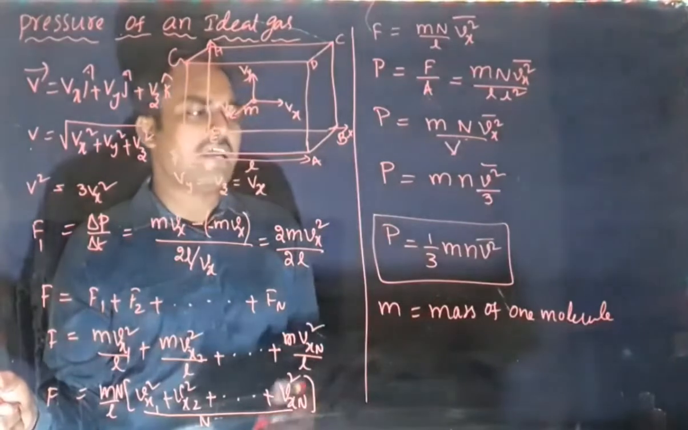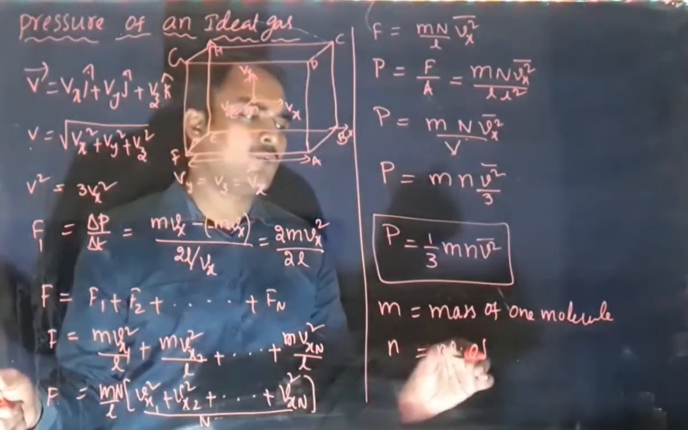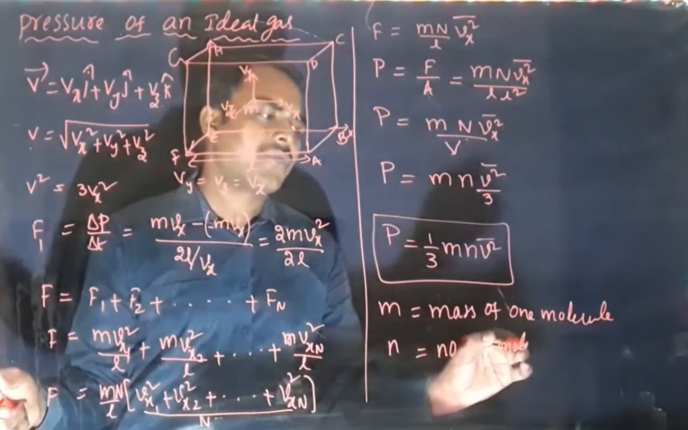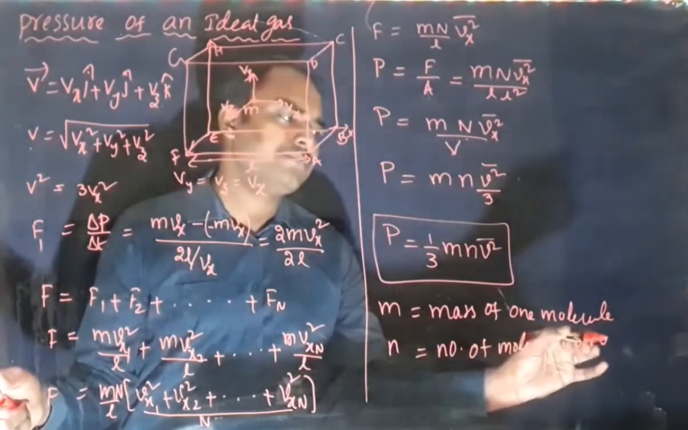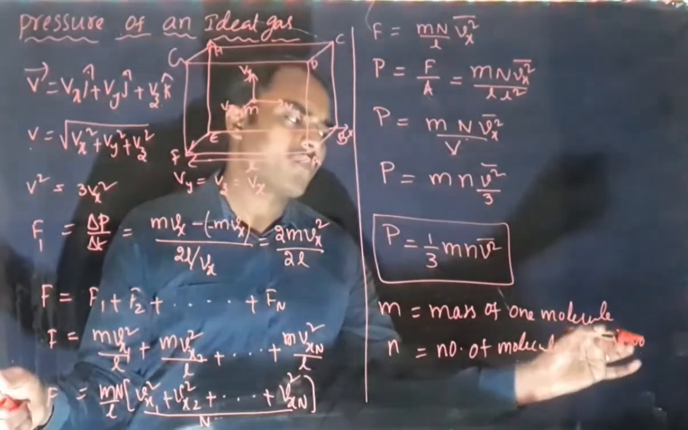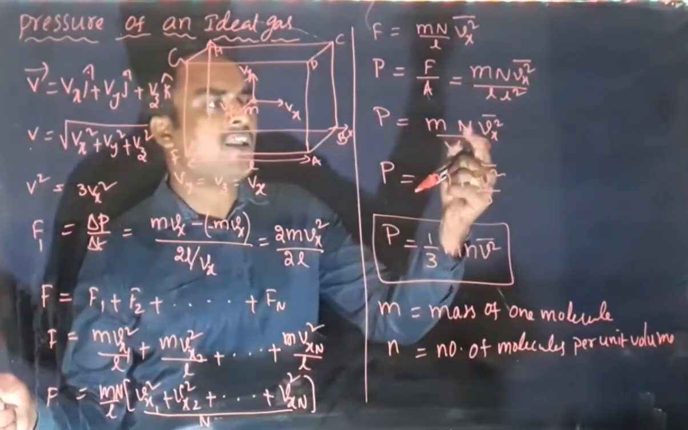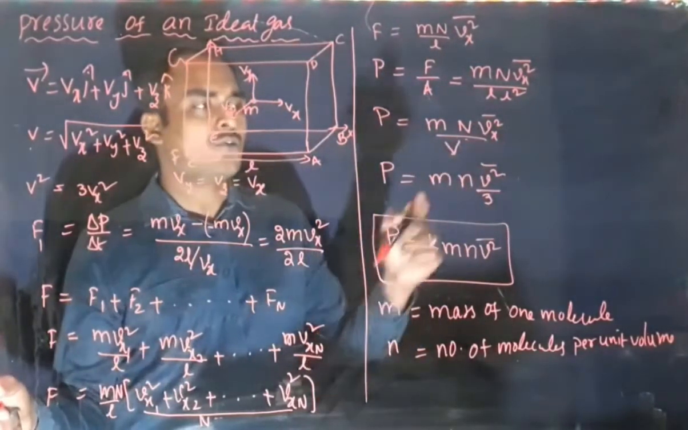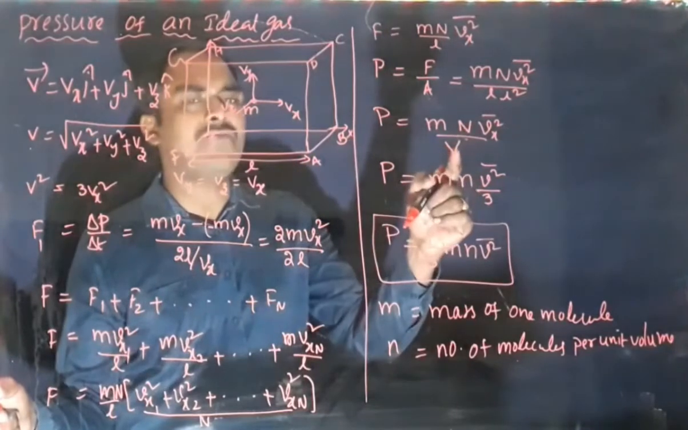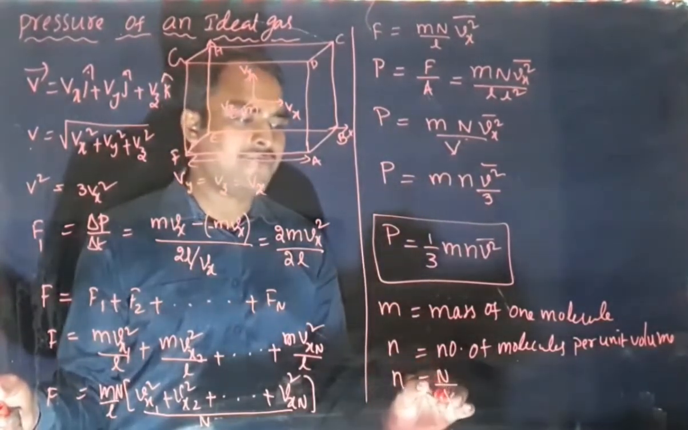Then what is small n? Small n is nothing but the number of molecules or particles per unit volume. Because what is taken as small n? Here we see capital N upon capital V, which we wrote as small n. So small n is nothing but capital N by V. Small n can be written as capital N divided by V.